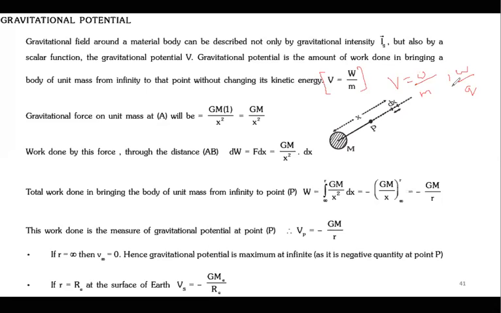I'm just talking about magnitude wise, not worried about direction. Direction we can think of. I'm just worried about the values. So this work done is basically potential energy only, right? Or F into dr, F dot dr.